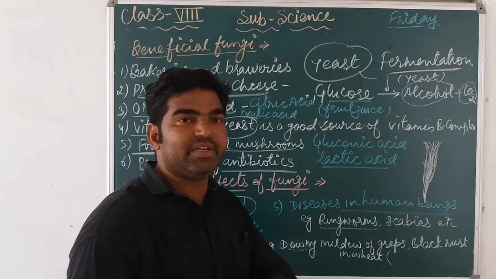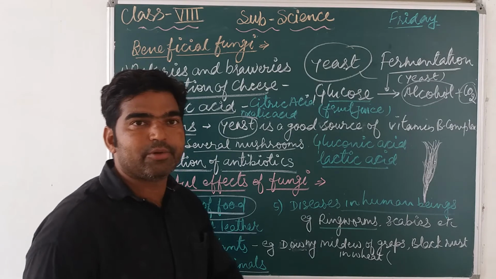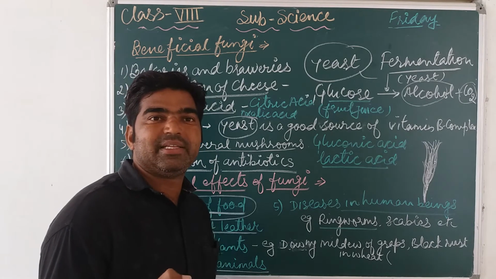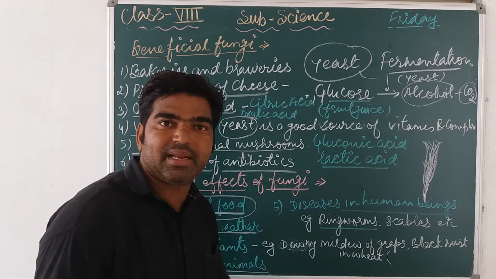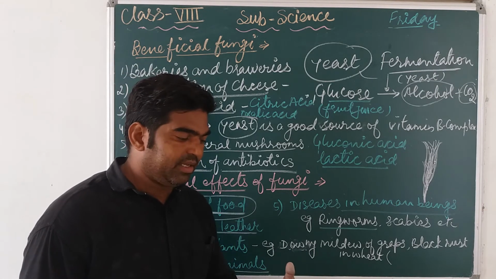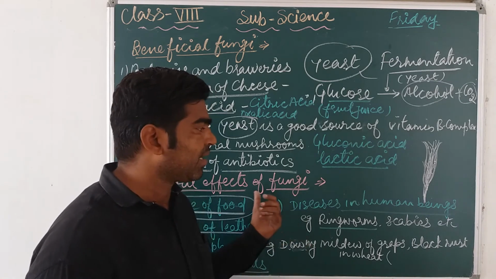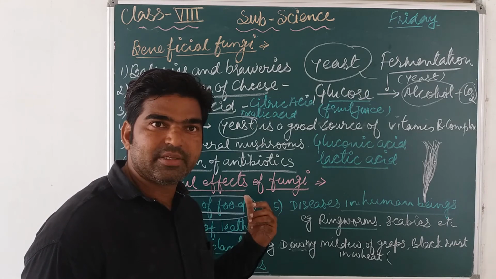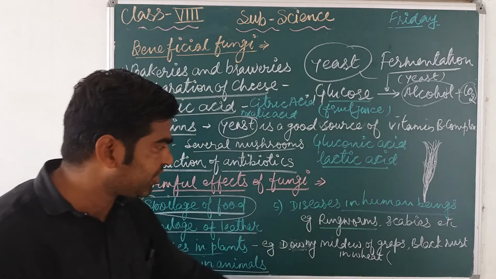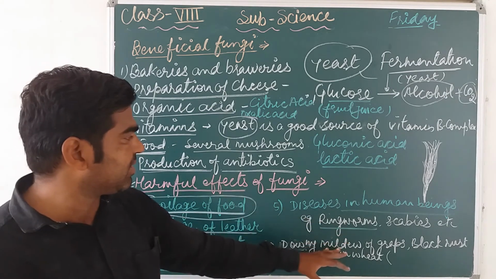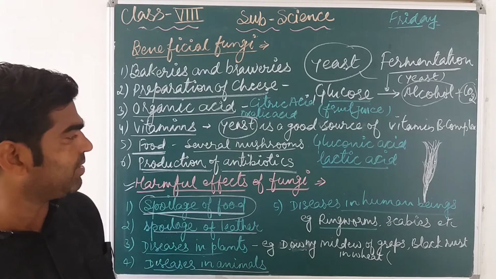Suppose that in between the fingers and toes, पैरों के अंगूठे के बीच में और हाथों के यहाँ पे मॉइस्चर रहता है, वेट प्लेस रहता है, वेट एरिया रहता है, तो it is a favorable place for growth of microbes, this fungi. So this also causes the ringworms and the scabies. So in this way, these are the main causes. This fungi is the main cause for the disease in plants, animals, and the human being.